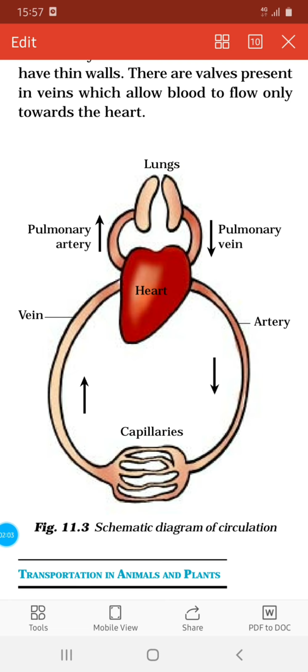So the artery breaks into capillaries, and capillaries join to form veins. That means in between arteries and veins there are capillaries, which are very thin blood vessels and which help in exchange of materials from the blood to the cells or from the cells to the blood.